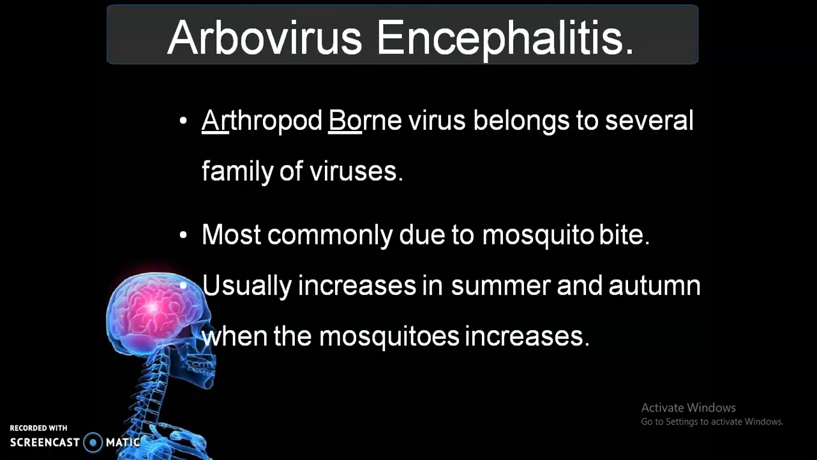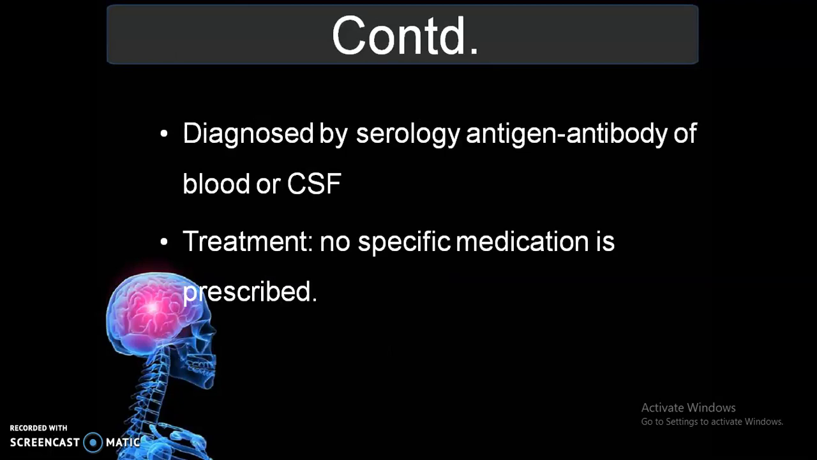The next one is arbovirus encephalitis. Arbovirus means arthropod-borne virus, and it belongs to several families of viruses. Most commonly the infection is transmitted to humans by mosquito bite, and it usually increases in summer and autumn when mosquitoes increase. As you know, during the summer and autumn seasons there will be an increased number of mosquitoes in the environment, which leads to increased incidence during that period.